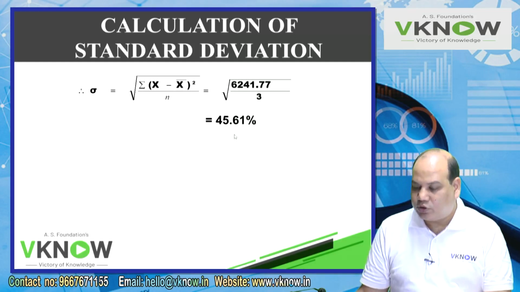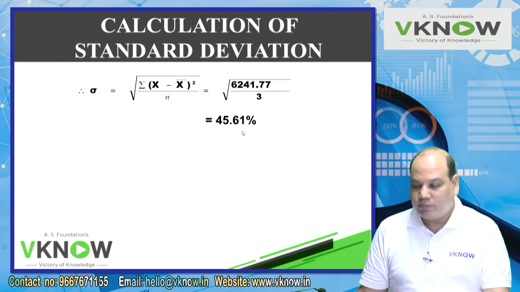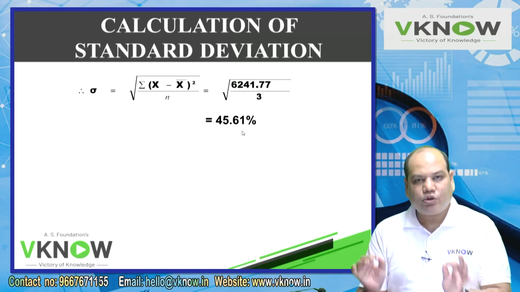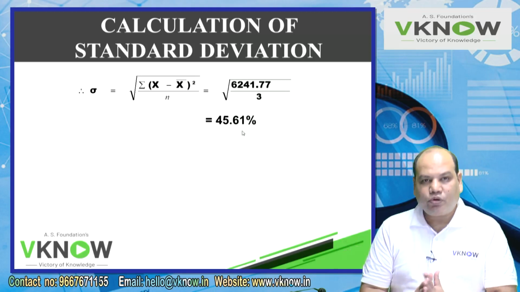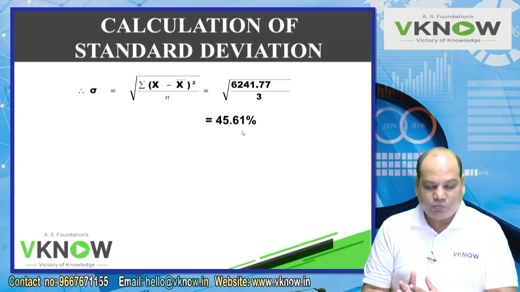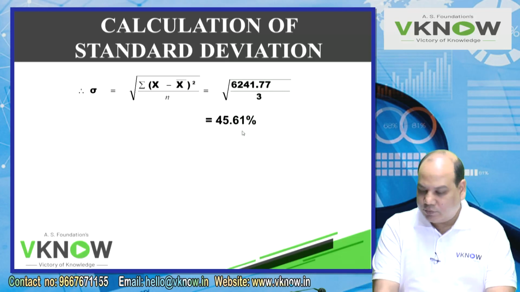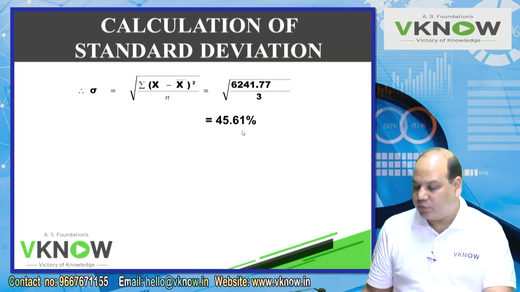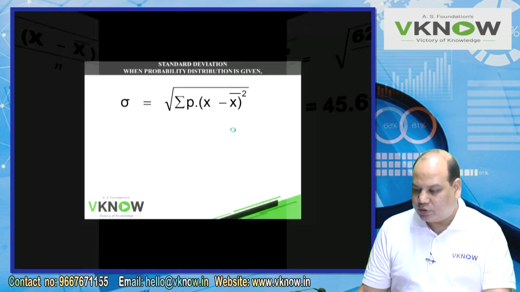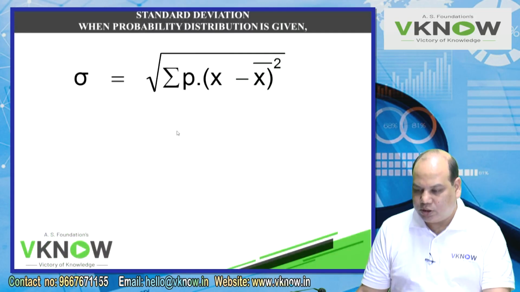So 45.61% means what? It means the data deviates on an average 45.61% from the mean. Those who want to write, it means the data deviates on an average 45.61% from the mean.